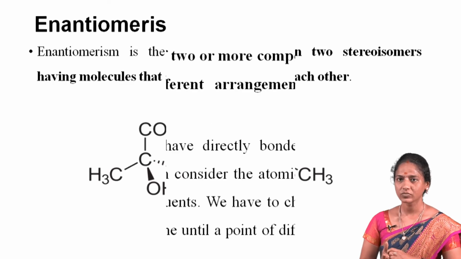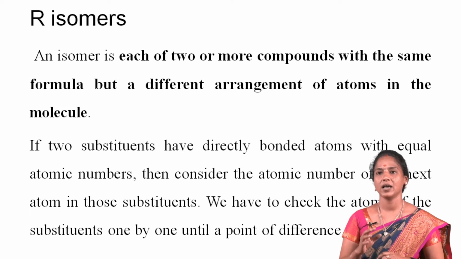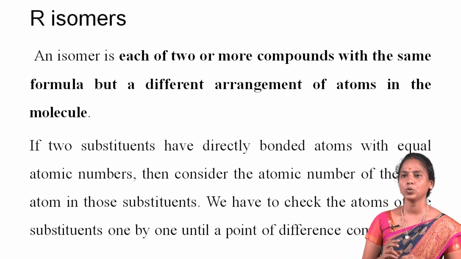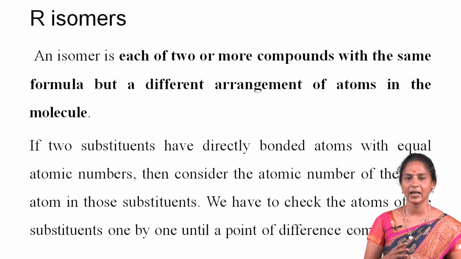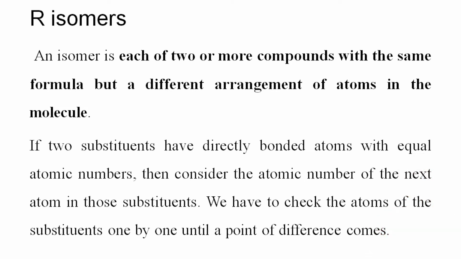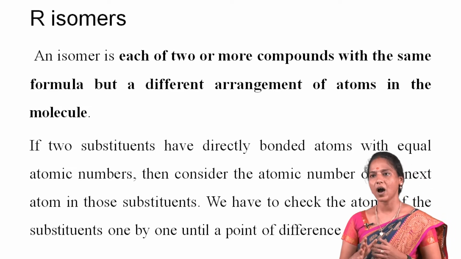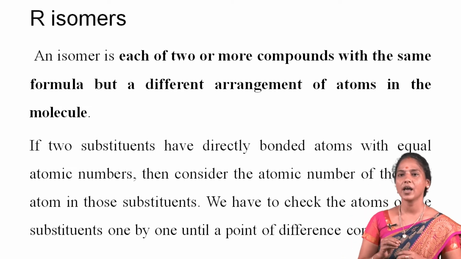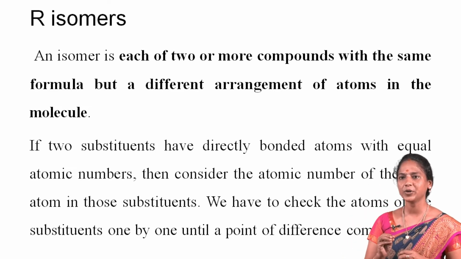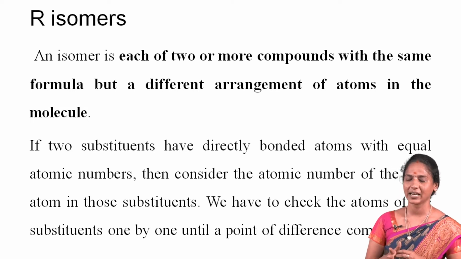The lactic acids are non-superimposable mirror images, so they are enantiomers. Next one is the R isomer. Isomers are two or more compounds with the same formula but a different arrangement of atoms in the molecule. R configuration is the spatial arrangement of the R isomer, where the priority order runs in the clockwise direction.